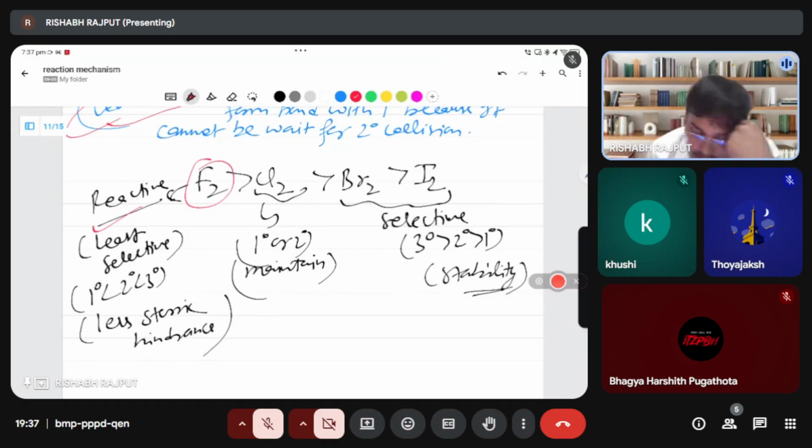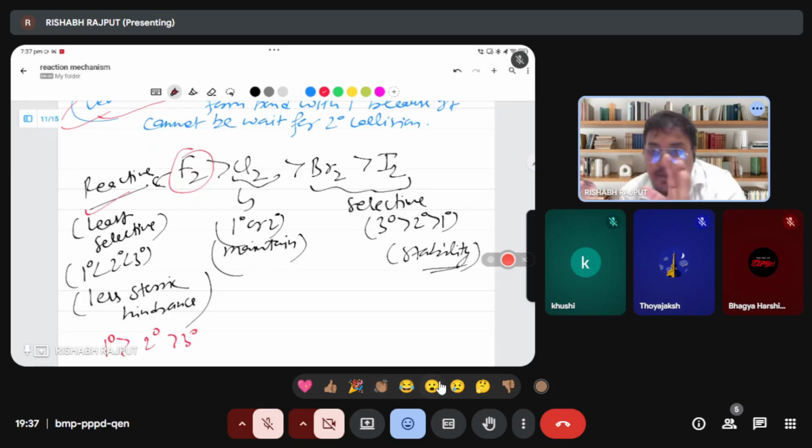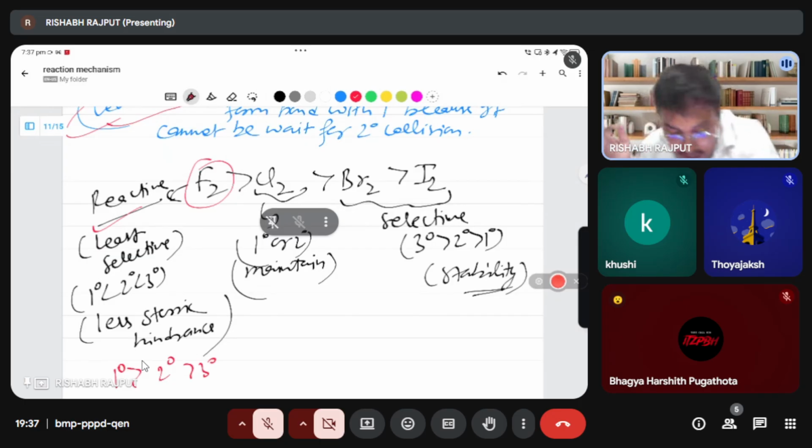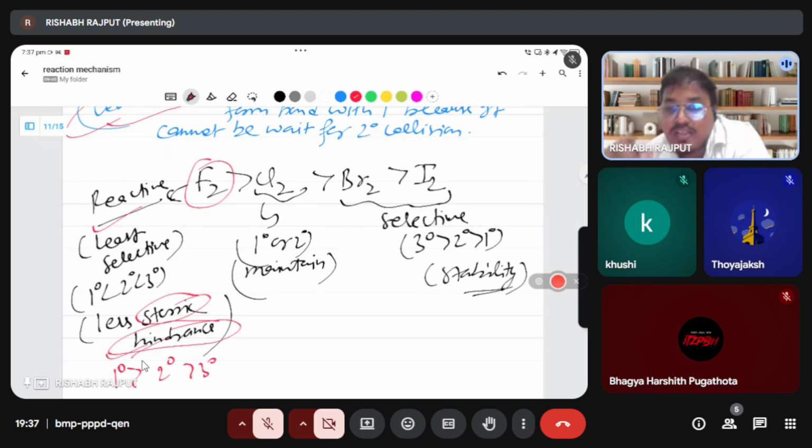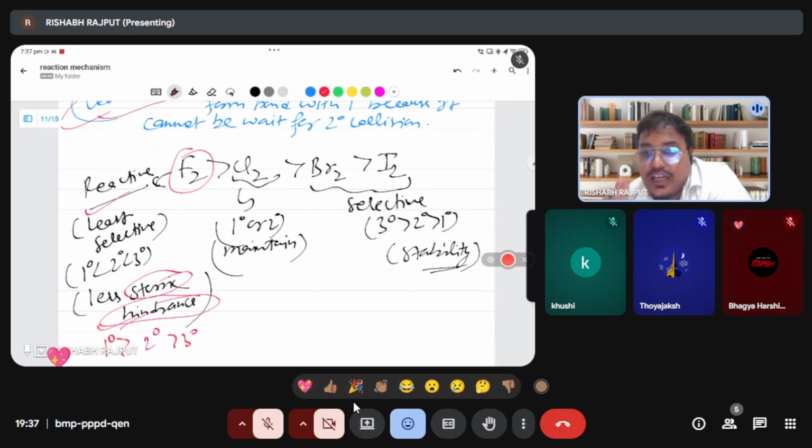They will make more compound with 1 degree, then 2 degree, then in the last 3 degree. Why? Because of steric hindrance. In third degree there is so much steric hindrance, so fluorine does not like this stress. They just want to go to the free area. So in the fluorine case you will get 1 degree only.